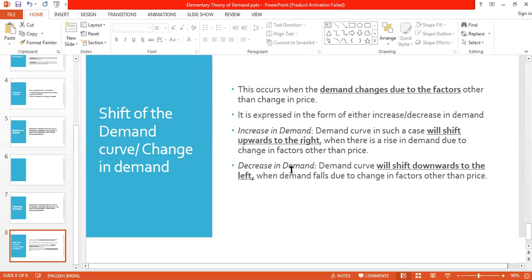Okay, now we come to the decrease in demand. Again, decrease in demand, another word is contraction in demand. Over here, what will happen? If there is a positive change, that is, it is going upwards to the right in terms of increase in demand, what will happen in decrease? It will be negative, and automatically the demand will shift to the left and it will come down. Correct? Yes.